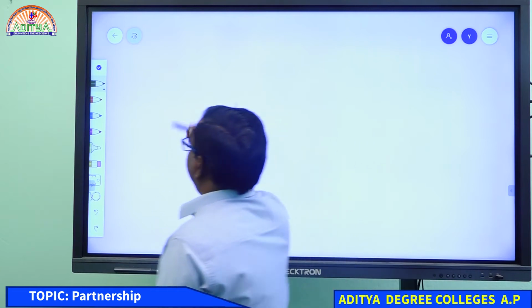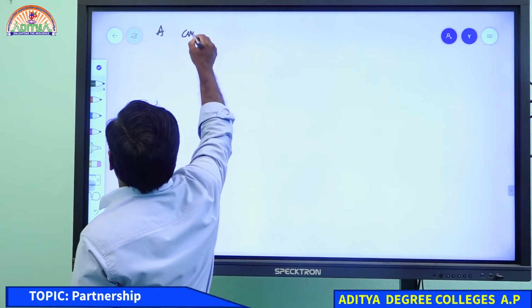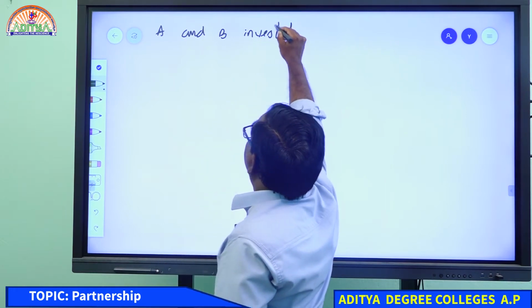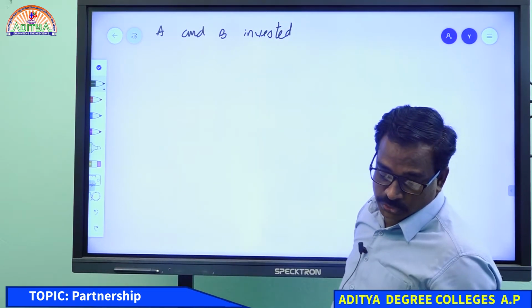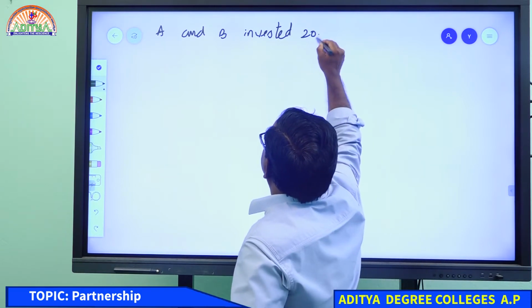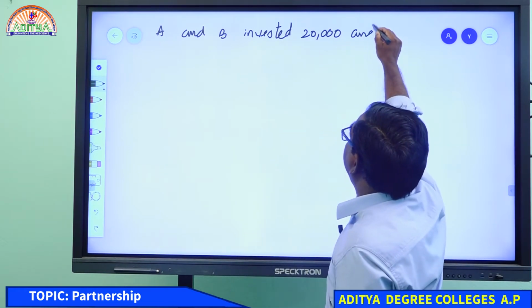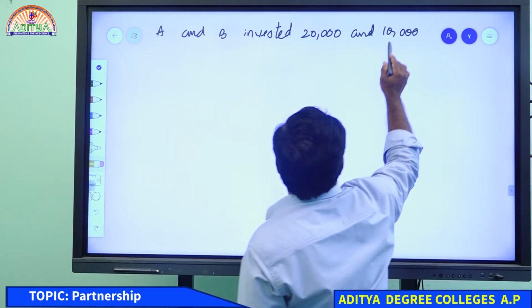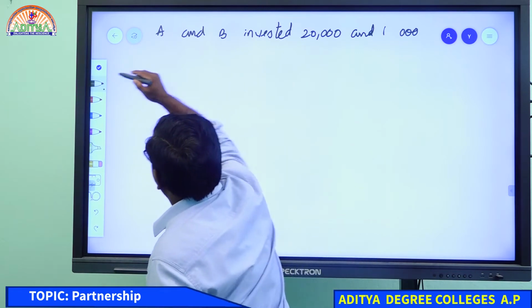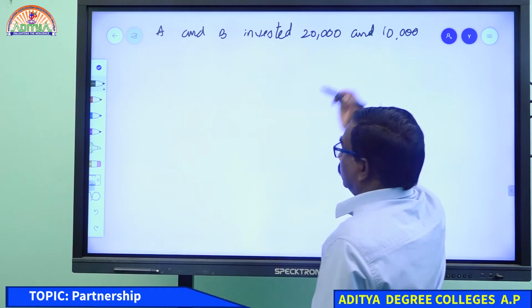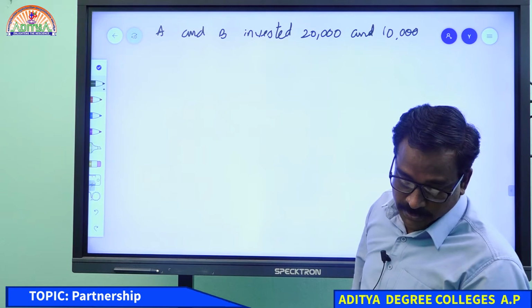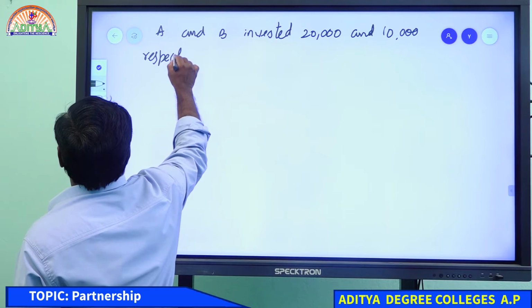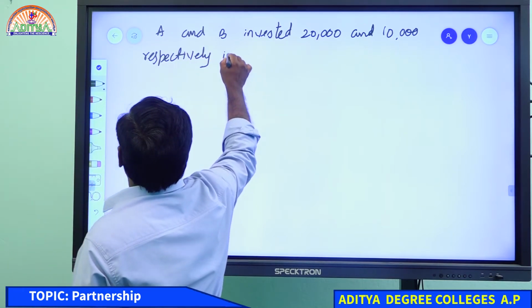A and B invested 20,000 and 10,000 rupees respectively in a business for 1 year.